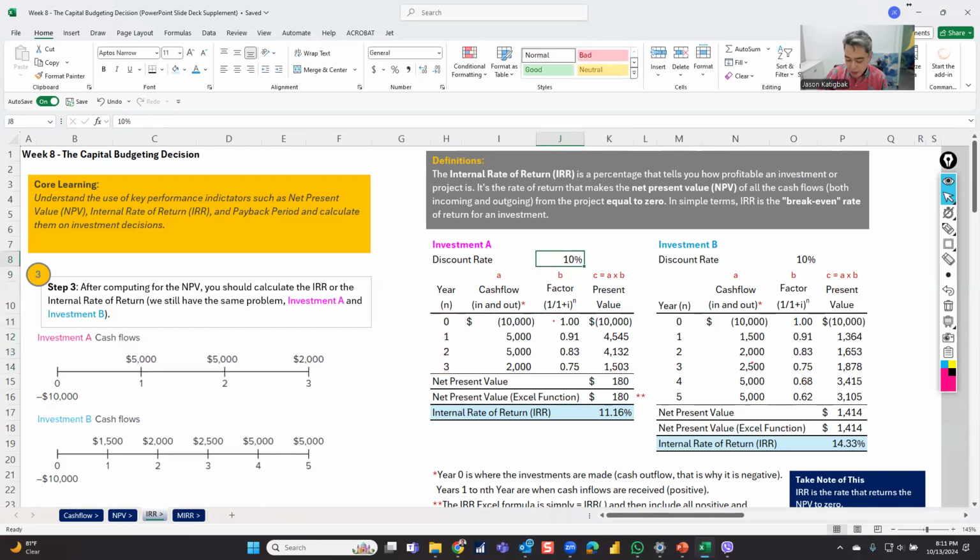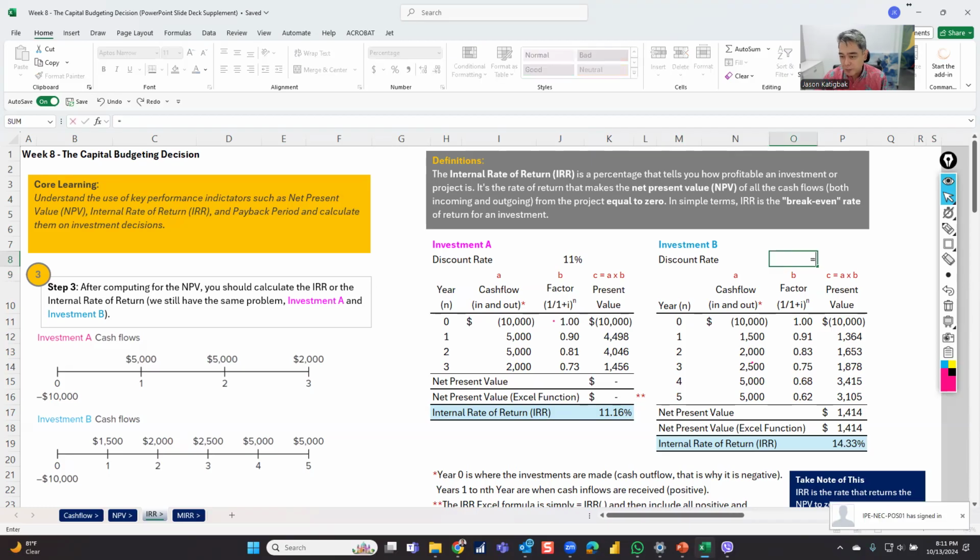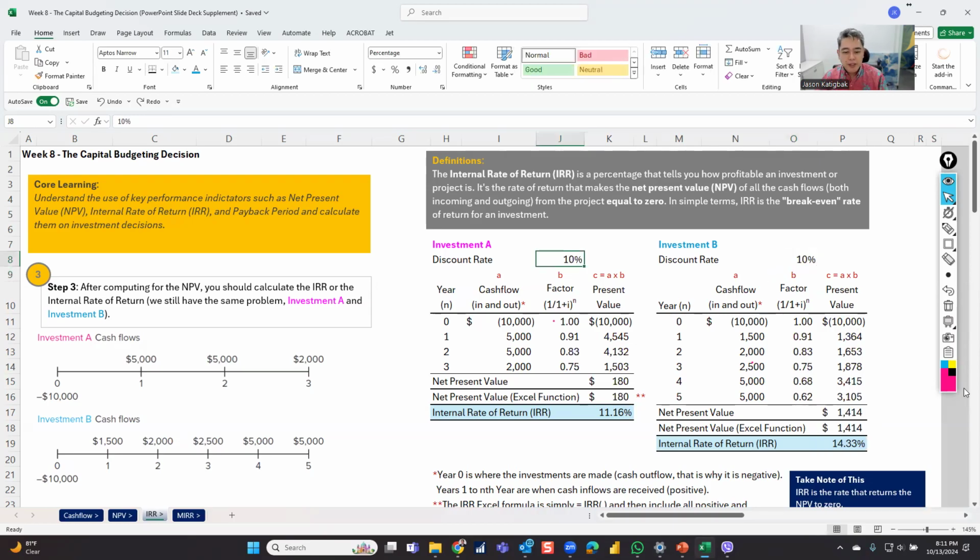What if I just link it out, equals, to 11.16? What happens? It returned 0. So it's the rate that makes the net present value of the cash flow break even to 0. So it's 11%, and you know that your IRR is good if you do it that way. That's normally what we do at work also as a final check. I'll link it up, 0. I'll undo just to be sure. And then that's the IRR.